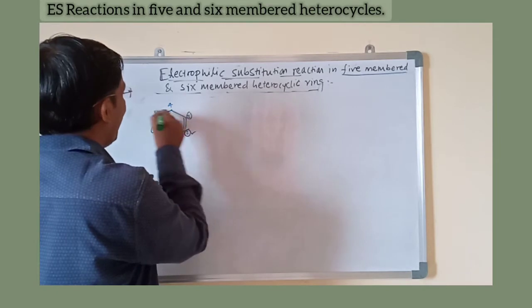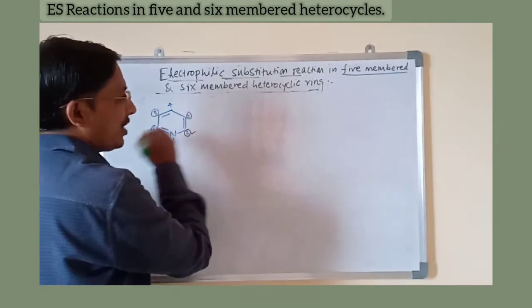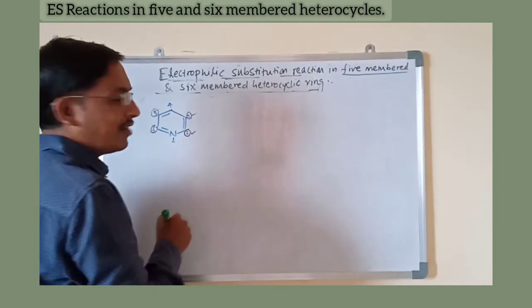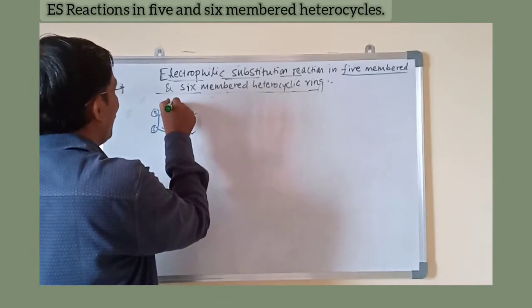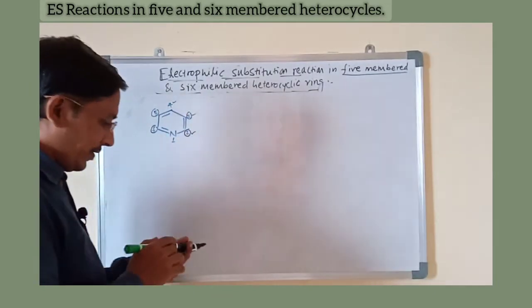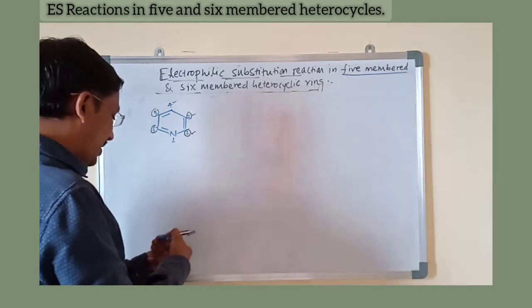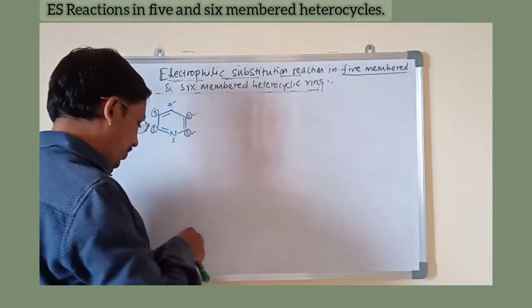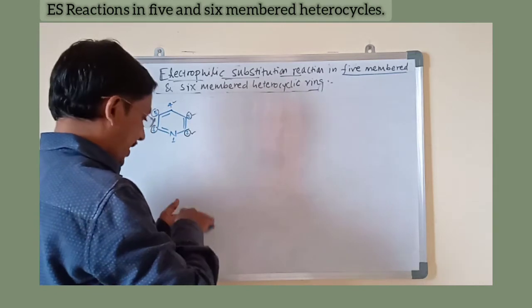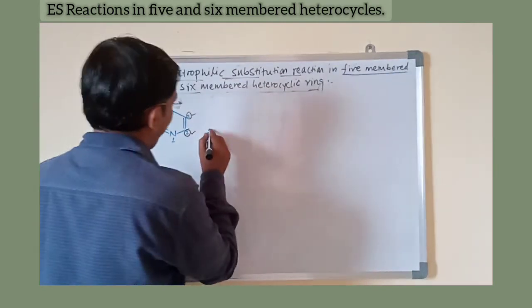Here, between 3 and 5, both are the same, so we consider the third position. The fourth is again different from the others. Now we have selected the three different positions 2, 3 and 4.